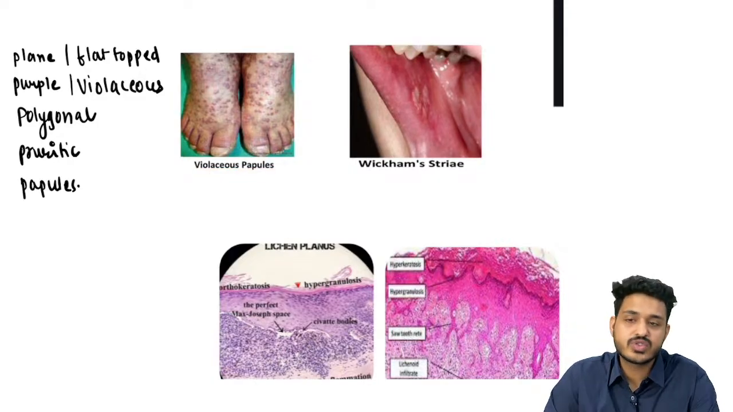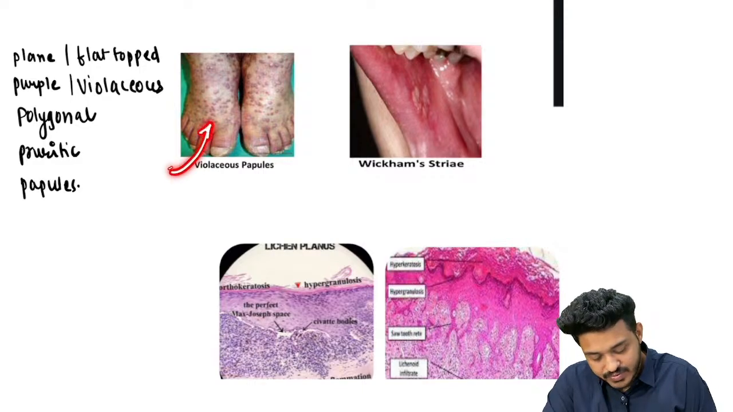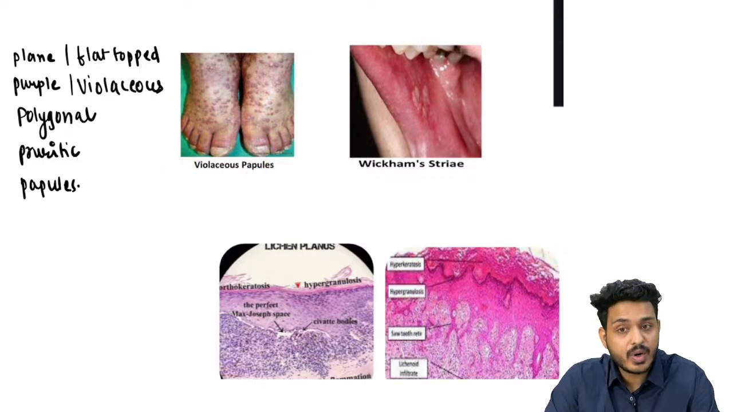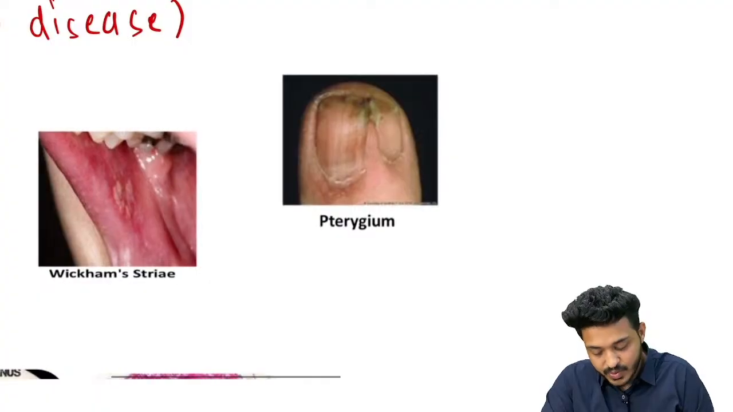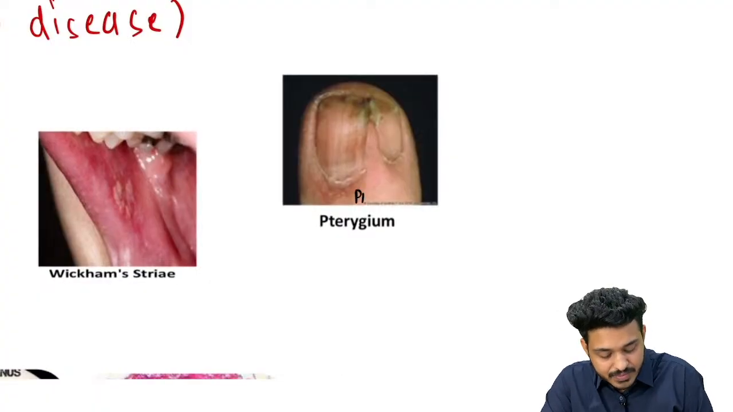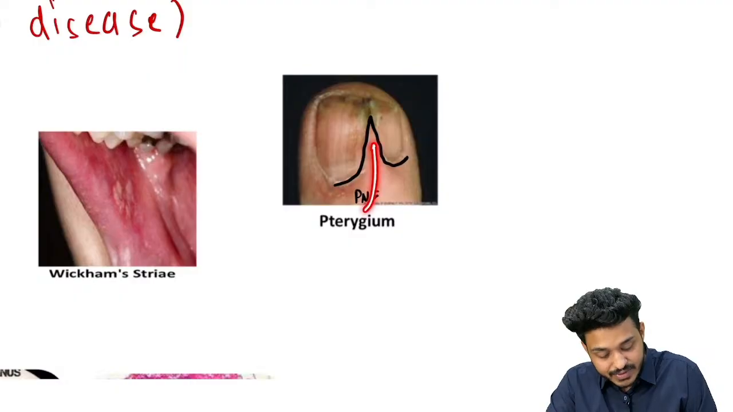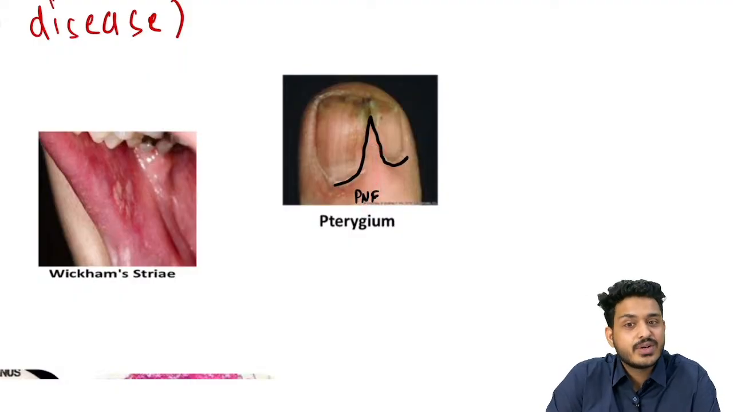On the extensor surface, the most common lesions are going to be psoriasis, right? These are the lesions you will be finding. And another important thing about this particular lesion is pterygium. What is pterygium? Pterygium means when the proximal nail fold divides the nail into two halves. Can you appreciate this proximal nail fold is dividing the nail into two halves? This is known as pterygium.